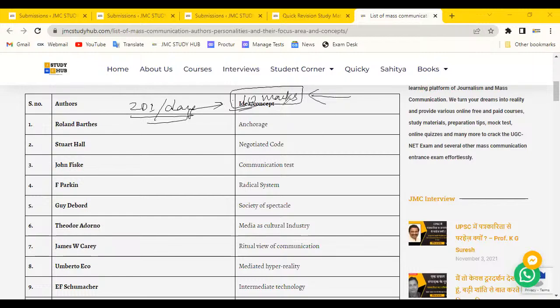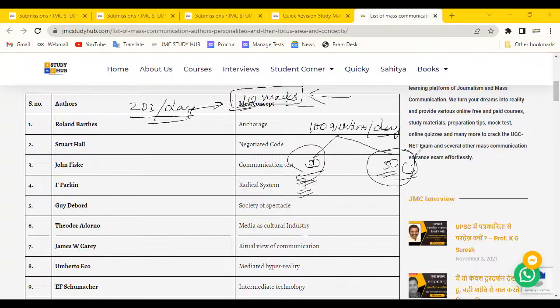And along with it you have to solve 100 questions. You have to target 100 questions per day, okay? It will be divided 50-50, that is 50 from paper 1, comprising every unit, and 50 for paper 2.